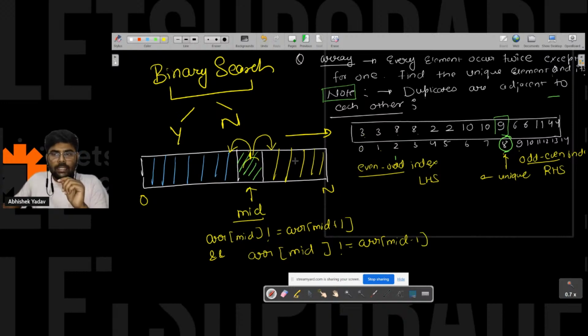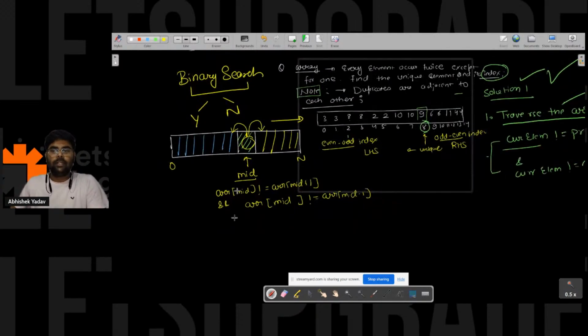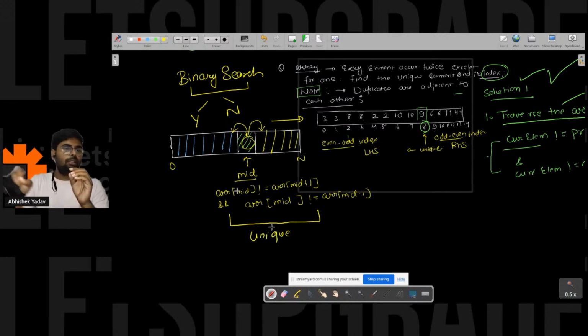So if this element is not equal to the adjacent left element, and not equal to the adjacent right element, then this is the unique element. So you got the unique element at this point. This will be the unique element case. Now you found the middle, and you are able to take a decision at the middle. Yes, if this middle element is not equal to the left adjacent and not equal to the right adjacent, then this is a unique element.